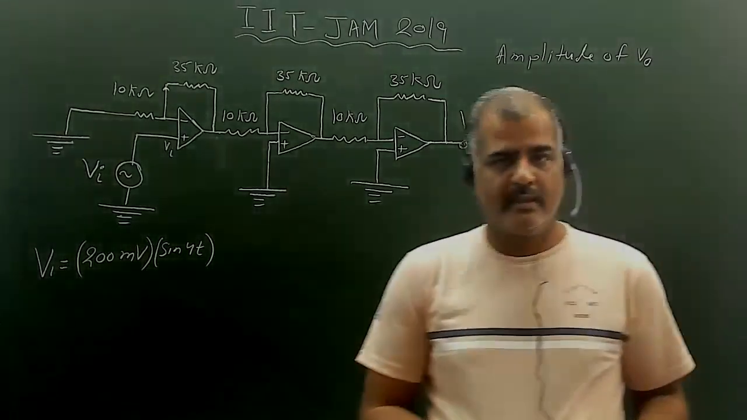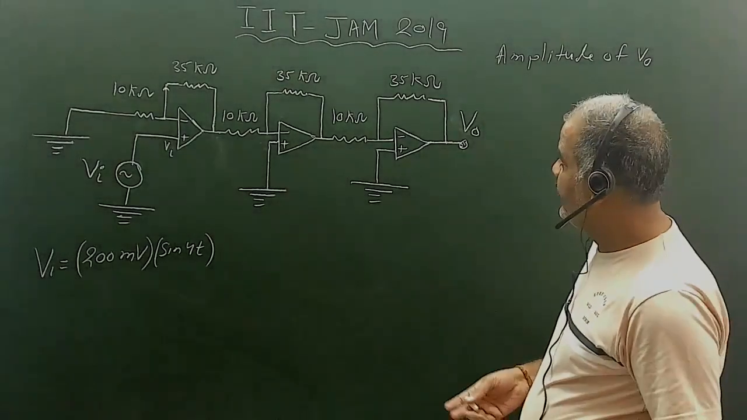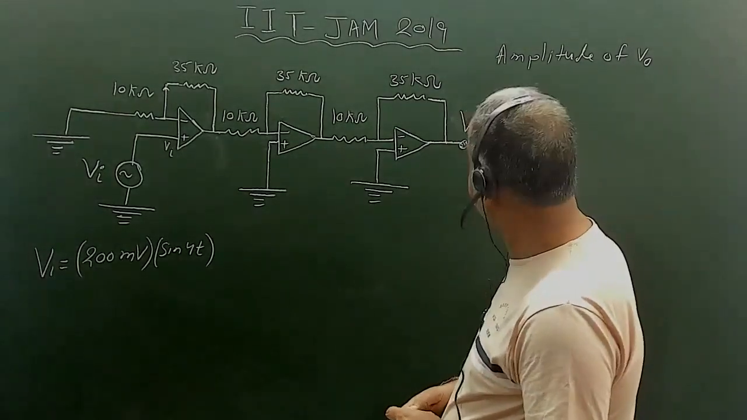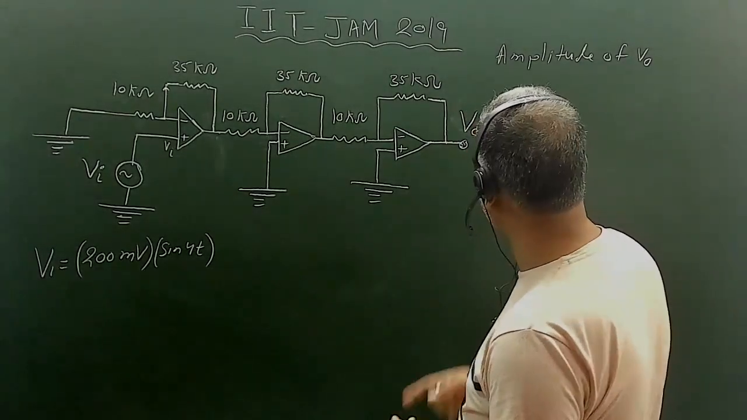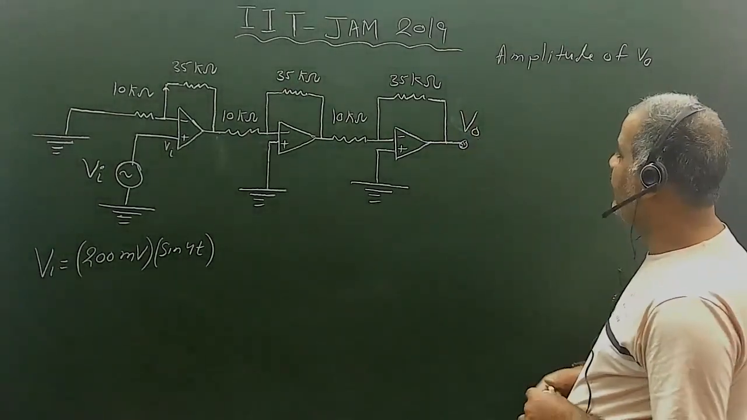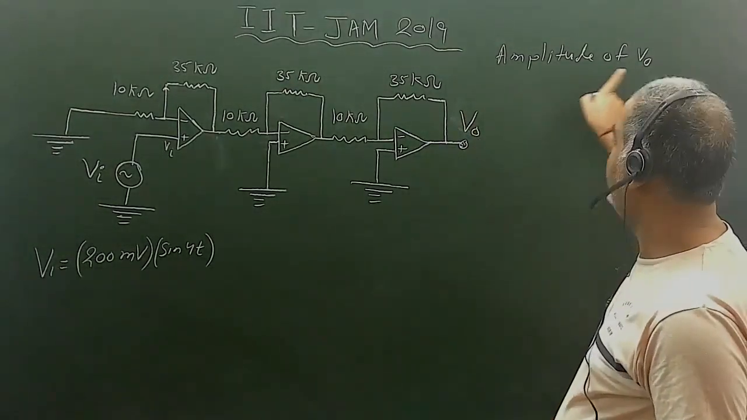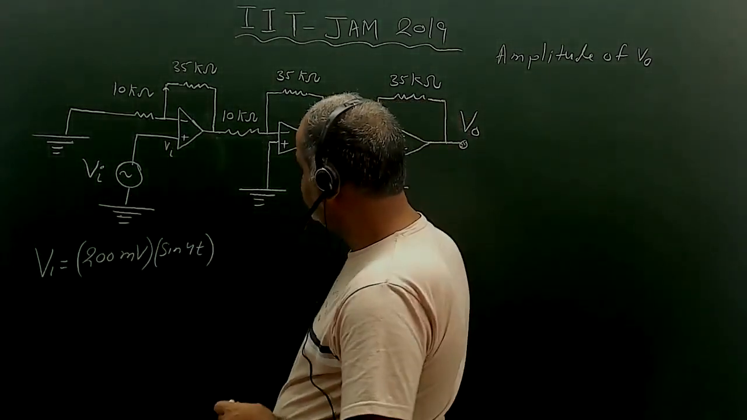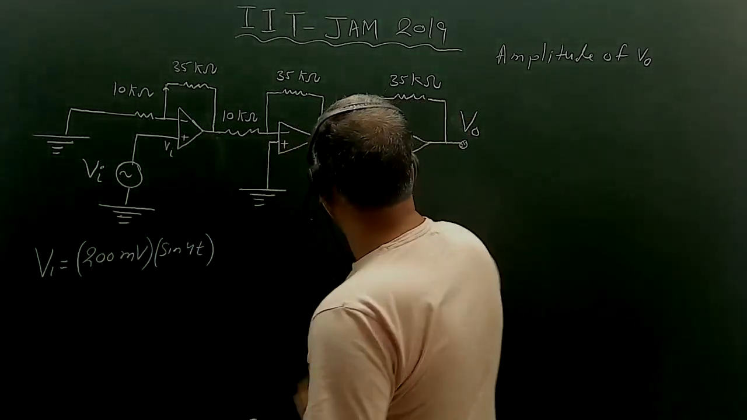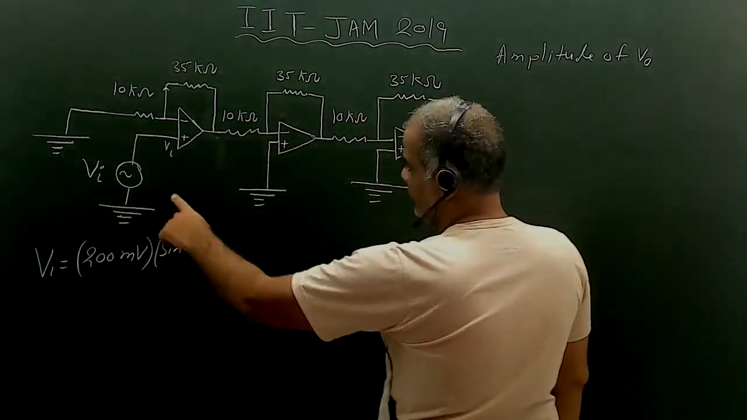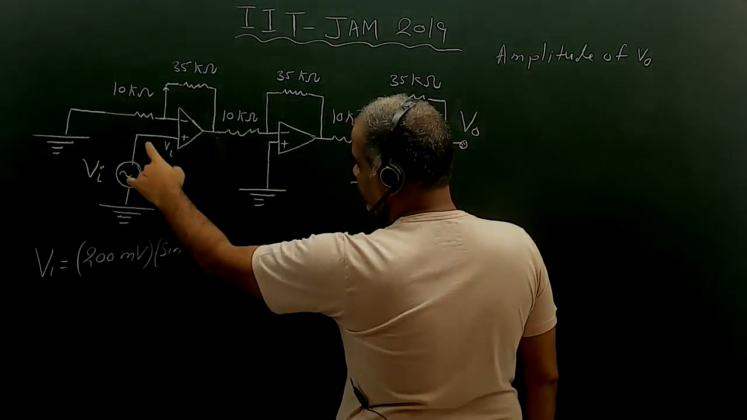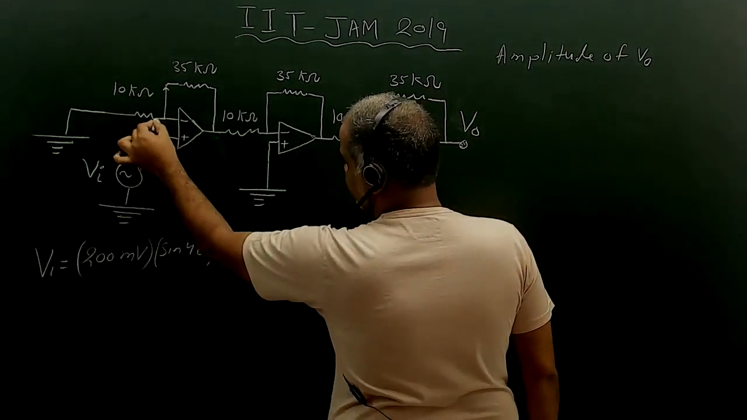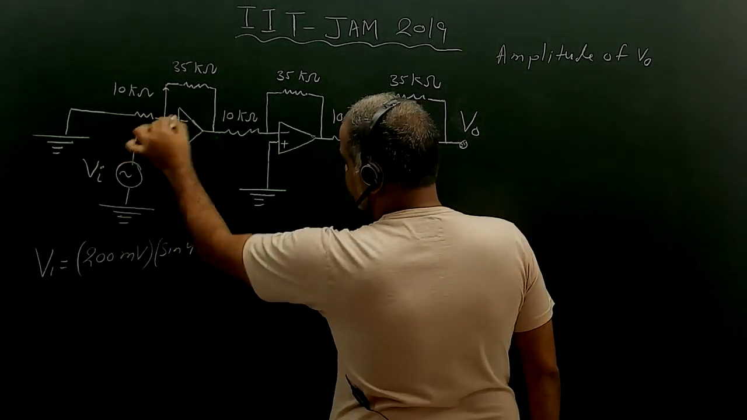Hello students, I'm solving IIT JAM 2019 this op-amp circuit question. In this question they're asking what is the amplitude of V naught, and they have given V input. These are ideal op-amps. So automatically if the voltage is Vi on the non-inverting terminal, the voltage here will also be Vi.